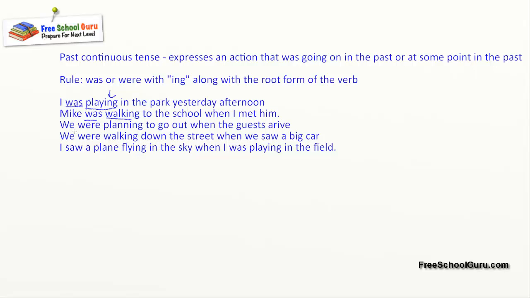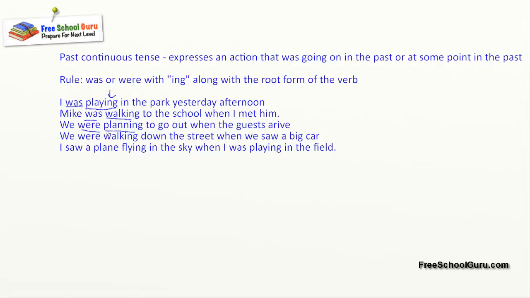Next one, we were, again usage of we and were. So were is used with plural, so with we use were. With a singular noun or a singular pronoun we use was. So we were planning to go out when the guests arrive, which means the action was going on. We were planning at that time when somebody came. So our action was going on. The planning was going on in our mind yesterday, right?